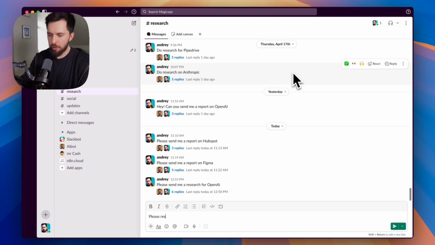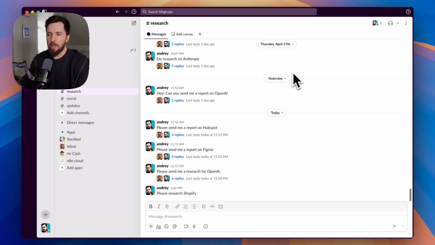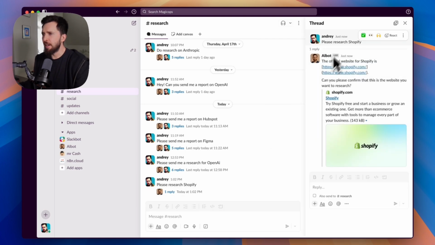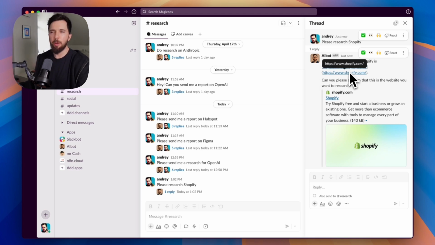Please research Shopify. I used to work for Shopify, so this platform is dear to my heart. Okay, first it confirms a website with me. I ask it to do that because some companies might have the same name and I want to make sure that it's exactly the company that I meant before it starts on the report.